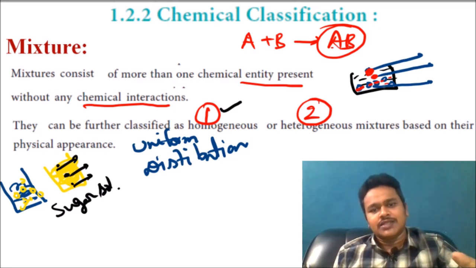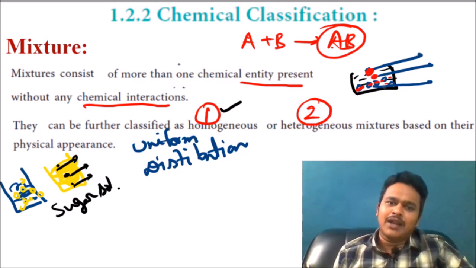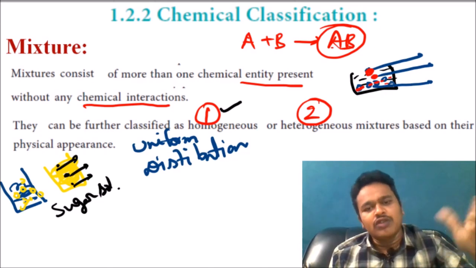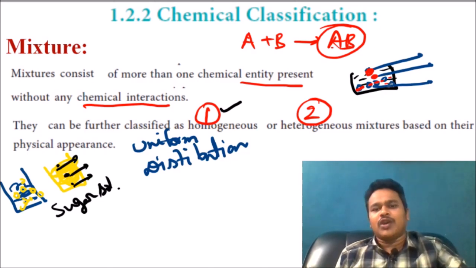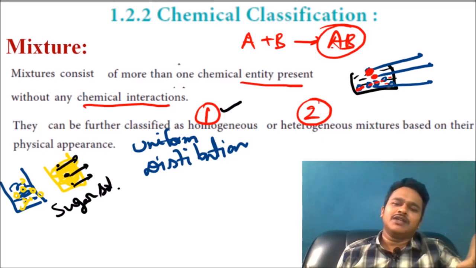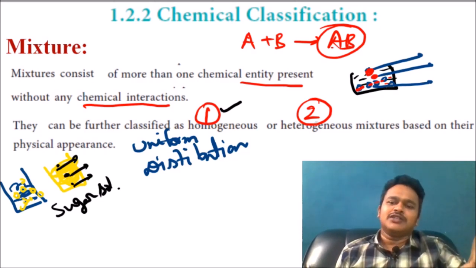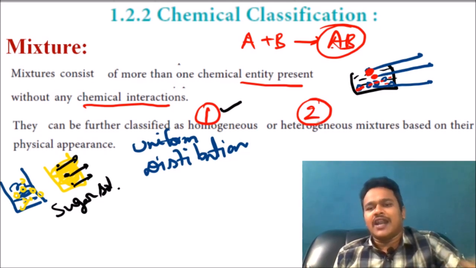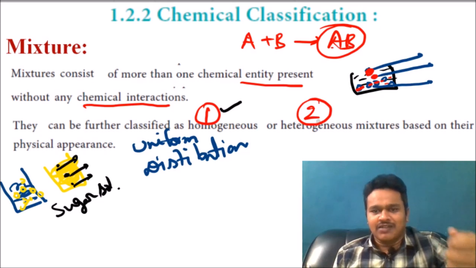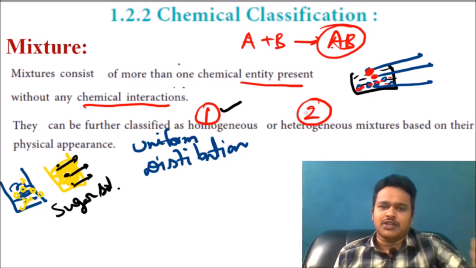Homogeneous means two components are there, but they are uniformly distributed through one another. You cannot separate them by physical methods. Heterogeneous means you can easily separate them. If you take a filter, you can separate sand and water. That is a heterogeneous mixture.